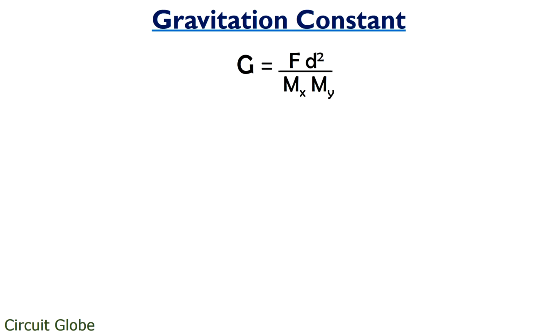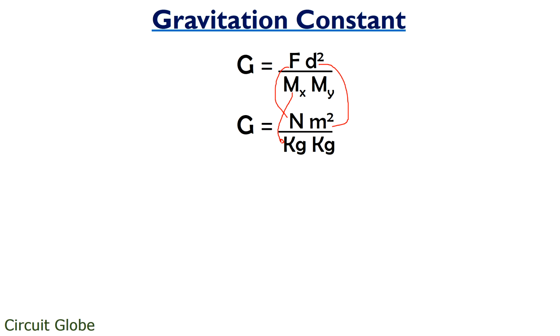We have recently discussed that the value of G is given as F into d square upon mx my. So to get the unit of the gravitational constant, we will substitute the units of the terms that combine to form it. We know that force is measured in newtons, distance is measured in meters, and the mass of the object is measured in kgs.